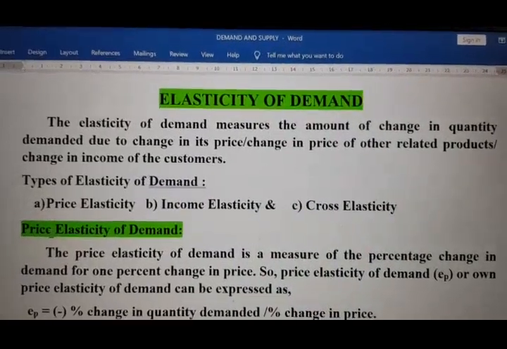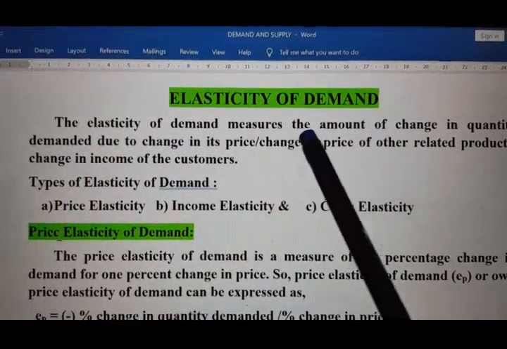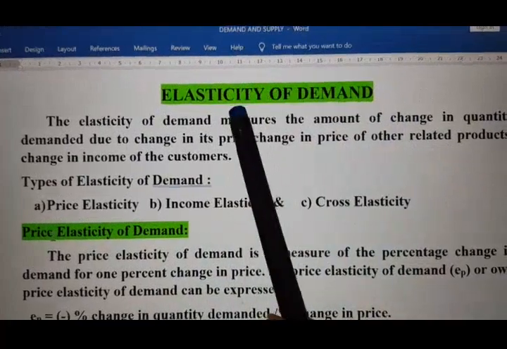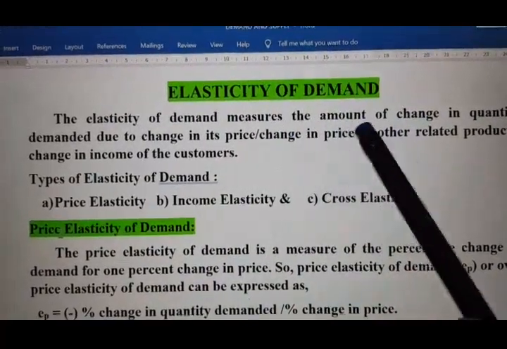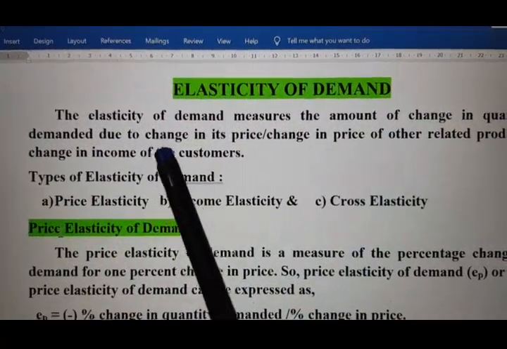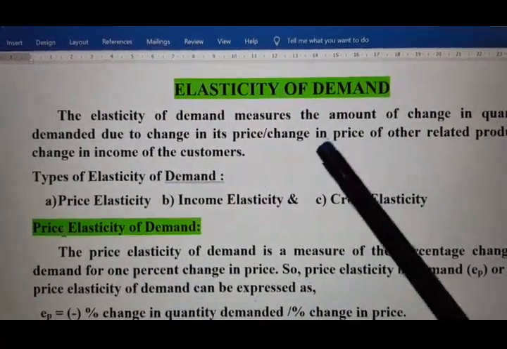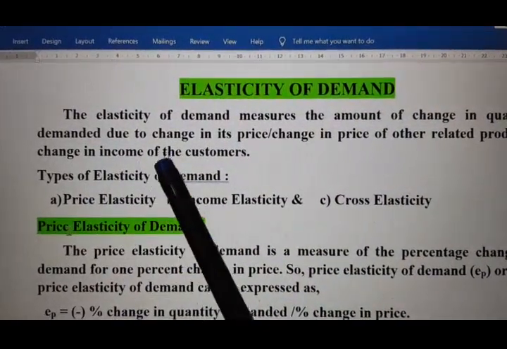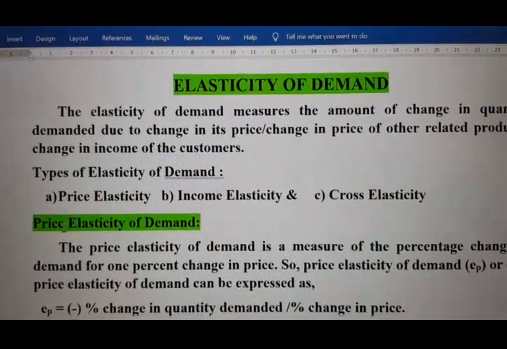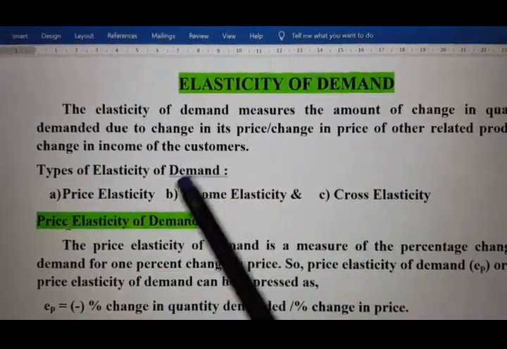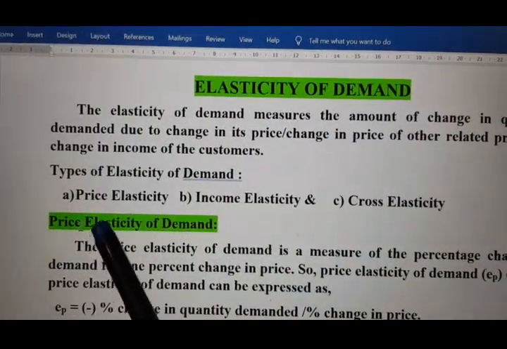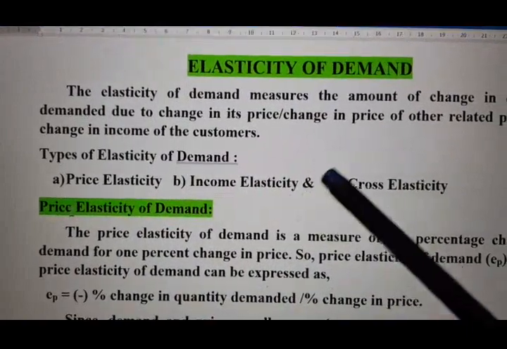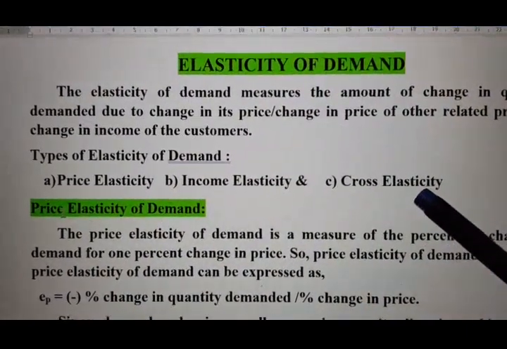Now look here, elasticity of demand measures the amount of change. This amount we are measuring with the help of elasticity. So, the amount of change in quantity demanded due to change in its price, change in the price of other related products, and change in income of consumers or customers. See, this elasticity of demand is of three types. The first one is called price elasticity of demand, the second one is called income elasticity of demand, and the third one is called cross elasticity of demand.